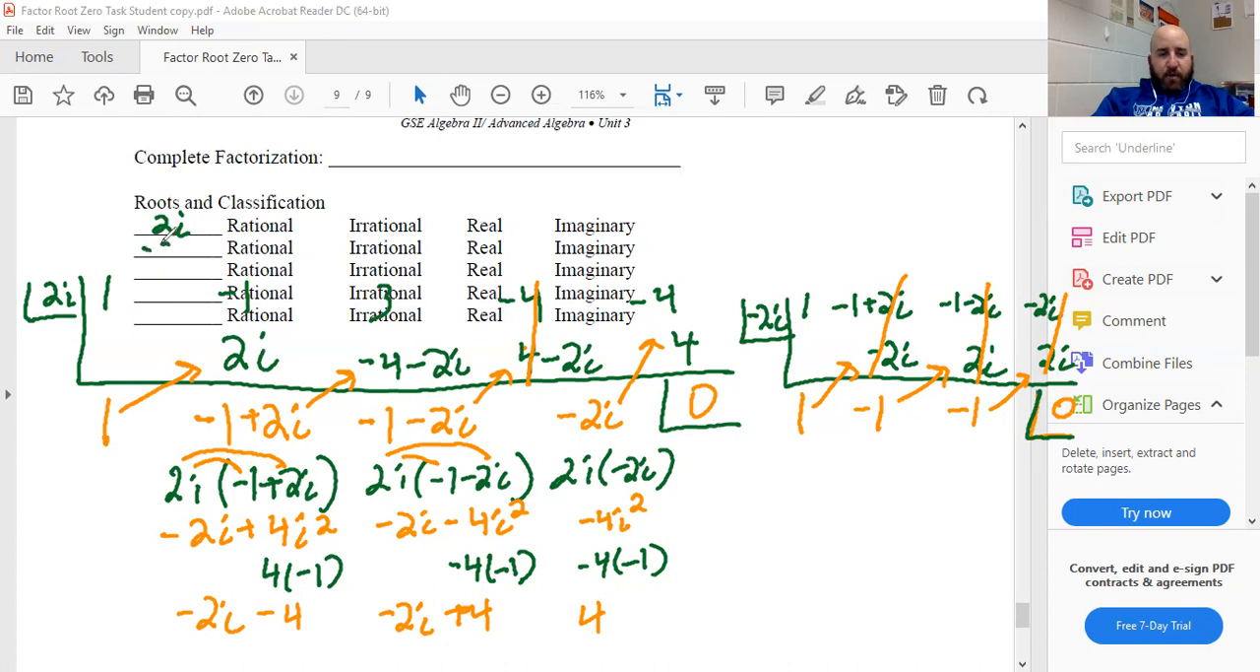So -2i worked as my second root. Positive 2i worked, -2i worked. Again, the only really complicated one was the first one. Second one worked out more easily. Now we can label these remainder, constant, x to the first, x squared. So I have 1x squared minus 1x to the first, so minus x, minus 1. Now I have this quadratic.